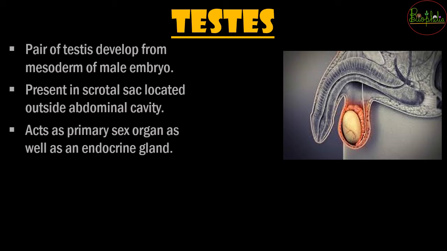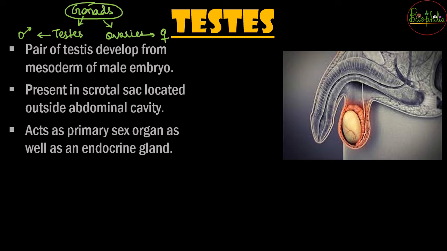So in today's video we are going to discuss the glands that are called gonads. So gonads, these two combined, that is testes and ovaries, when together, are called gonads. Testes are present in males whereas ovaries are present in females. These gonads are our discussion today, and first of all we will discuss testes and then the ovaries.